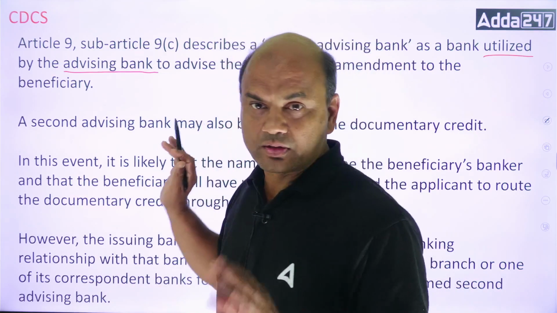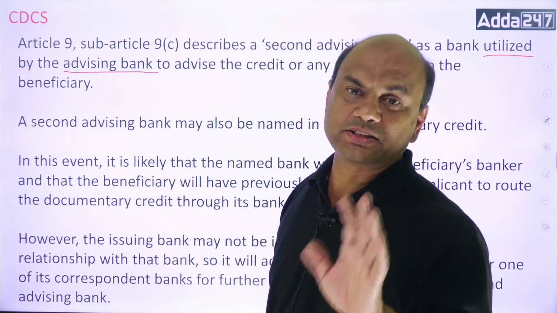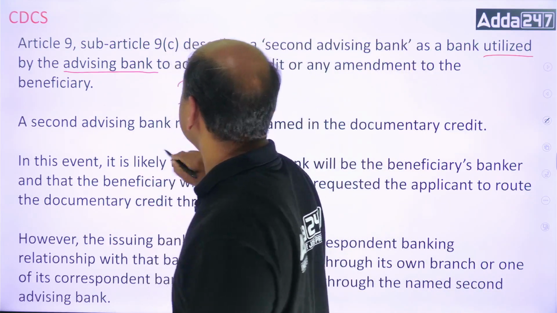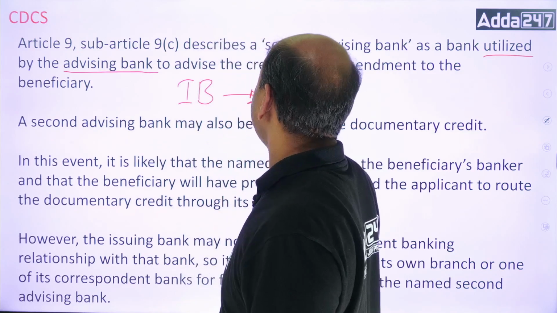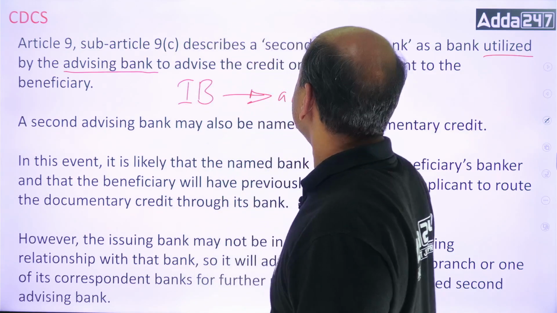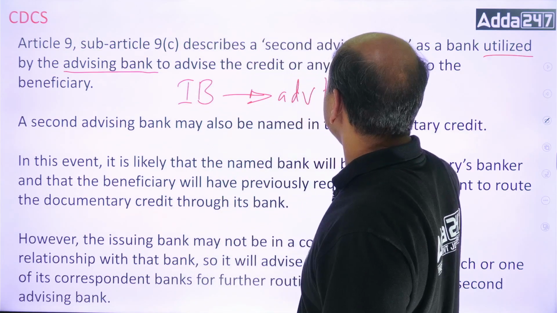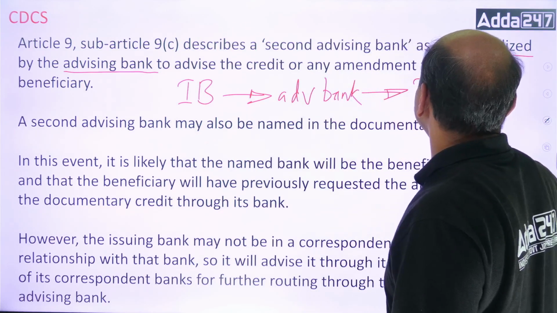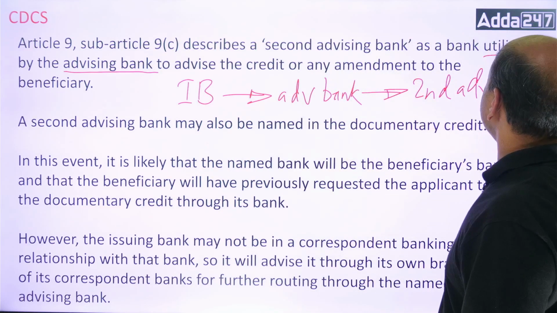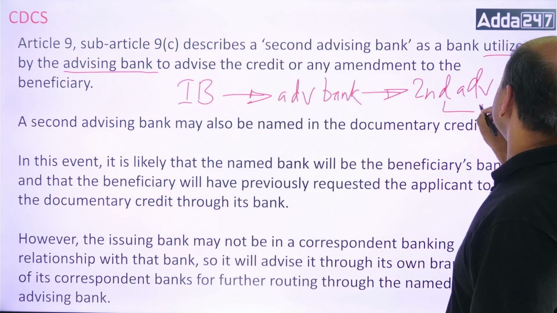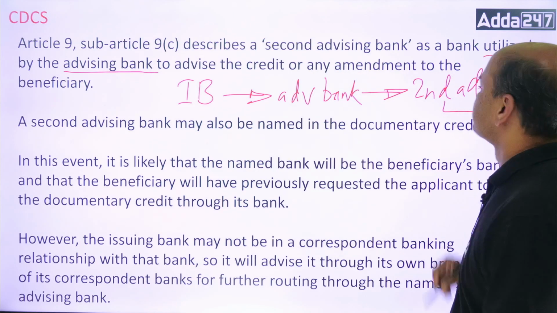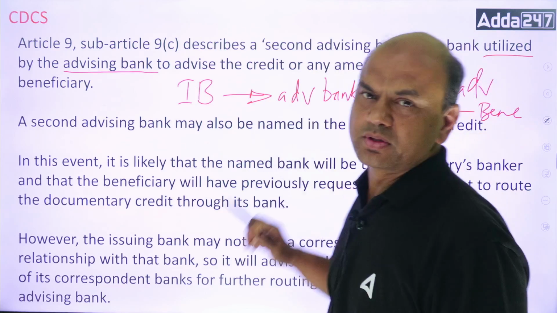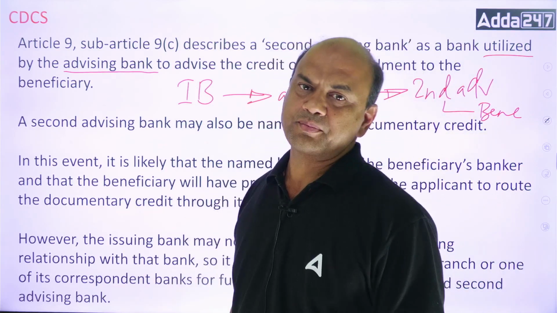So basically the logic is, the issuing bank is over here, and it is using the advising bank. This advising bank is using another second advising bank, and this second advising bank is giving it to the beneficiary. The second advising bank will transfer that LC to the beneficiary.